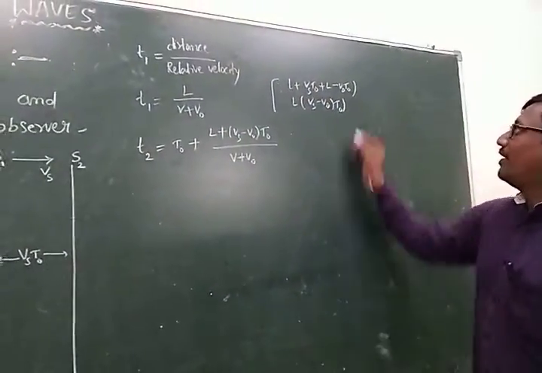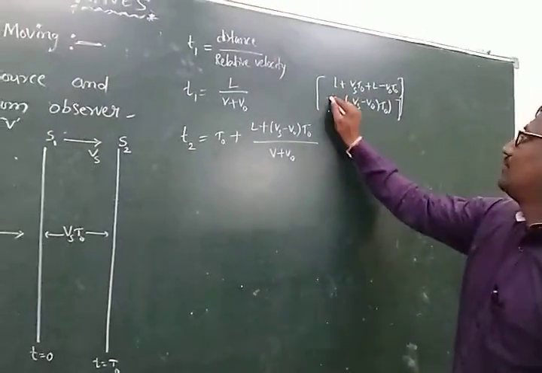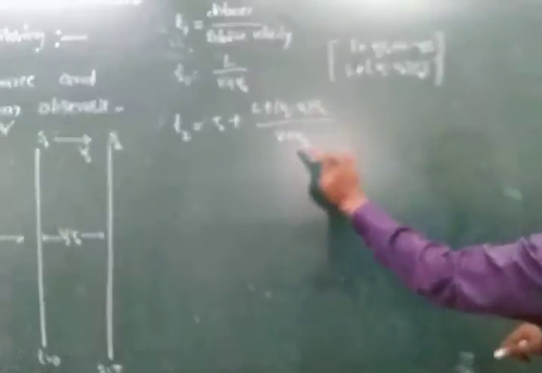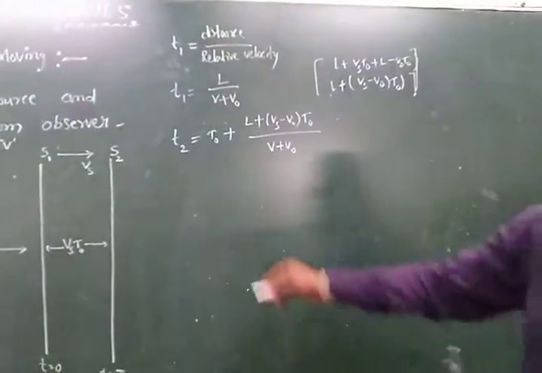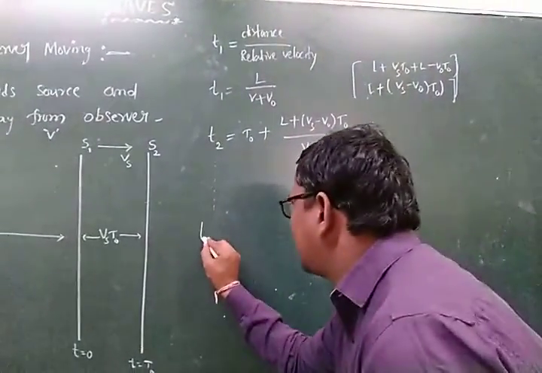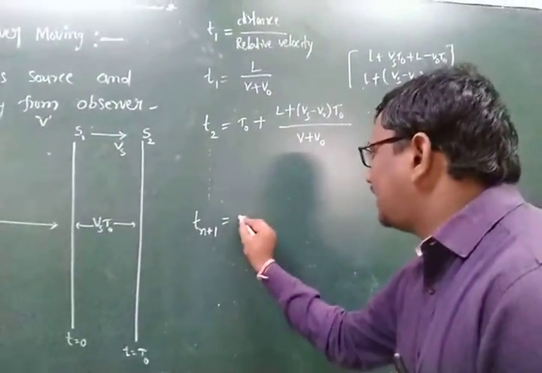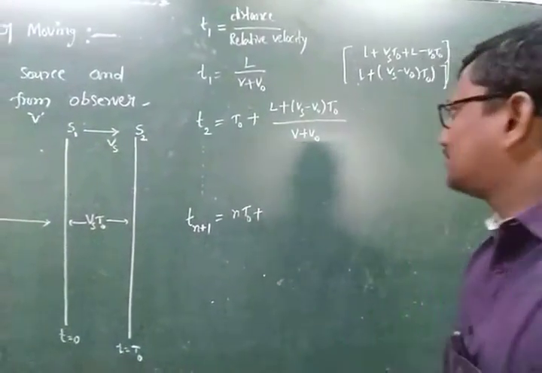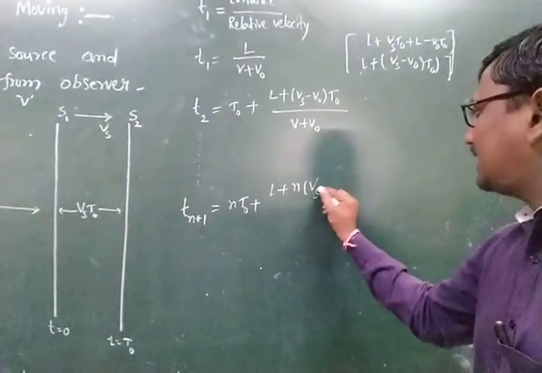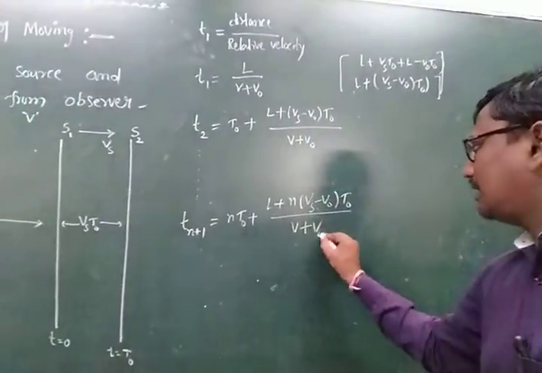Here, by the formula, the total length is L plus (Vs minus V naught) into T naught by (V plus V naught). Similarly, and so on. The time interval of the (n plus 1)th interval is equal to n T naught plus L plus n into (Vs minus V naught) into T naught by (V plus V naught).